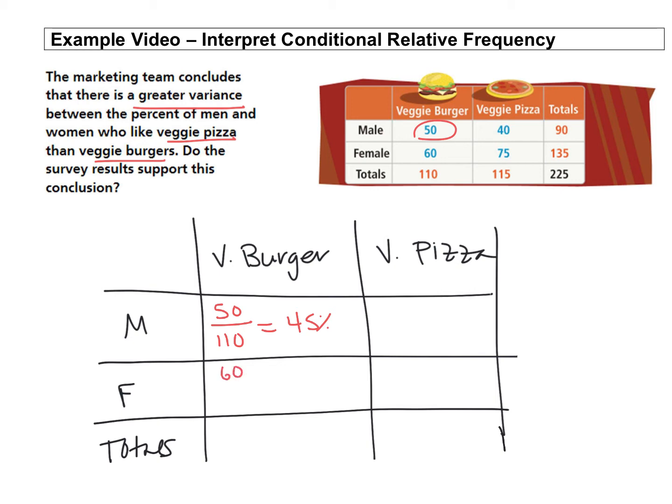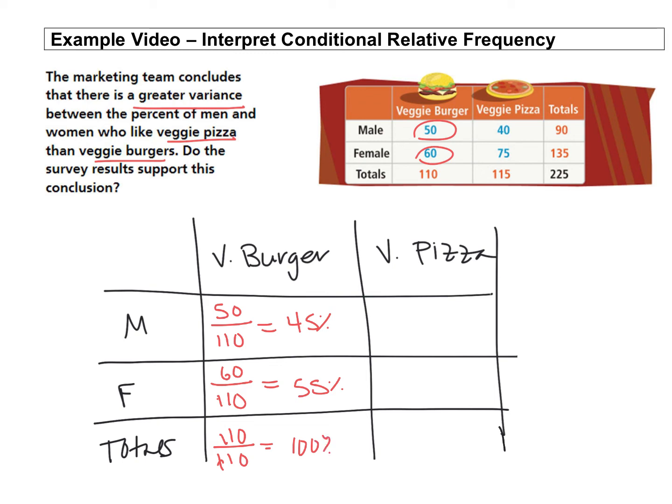We had 60, but this time it's out of how many people that chose the burger? 110. Not out of the total females, but out of the people that chose the burger, and that is 55%. Total, we have 110 people, males and females, that chose the burger out of 110 total people, so that should be 100% in that total column.